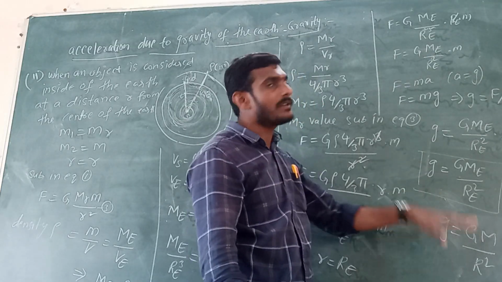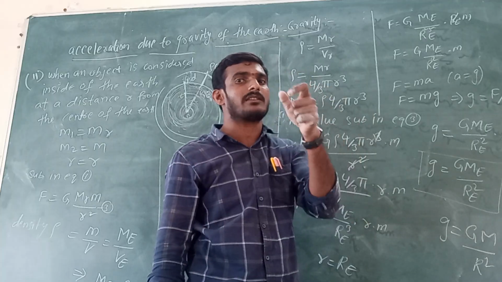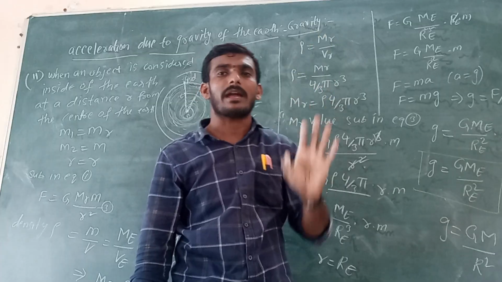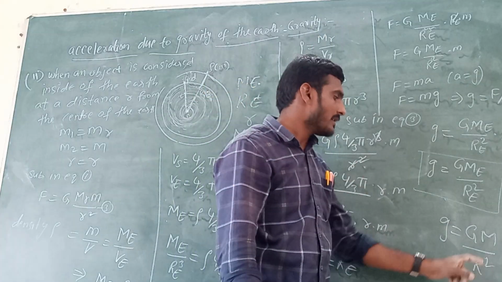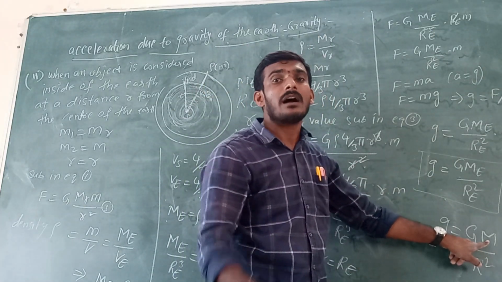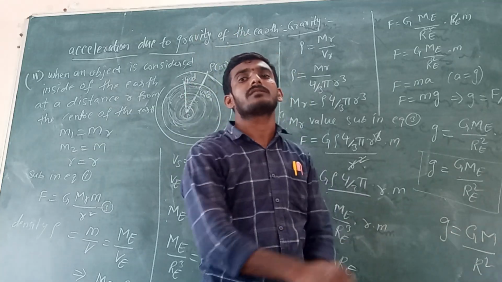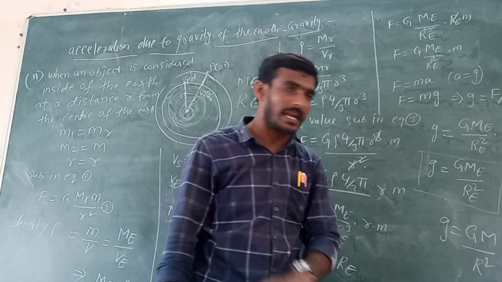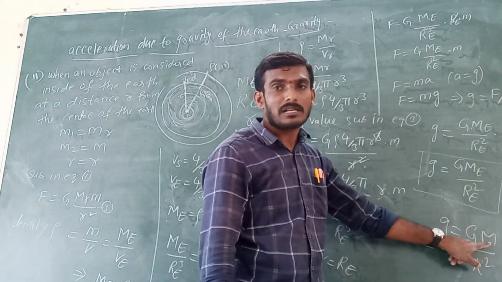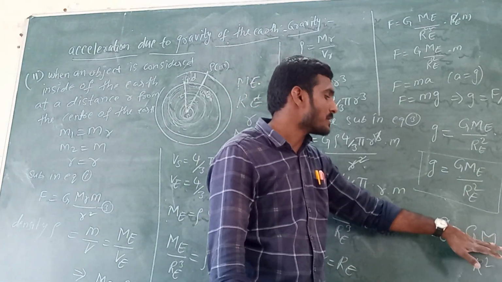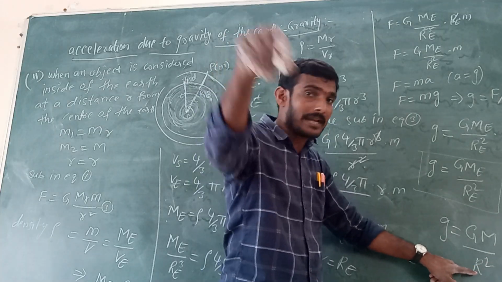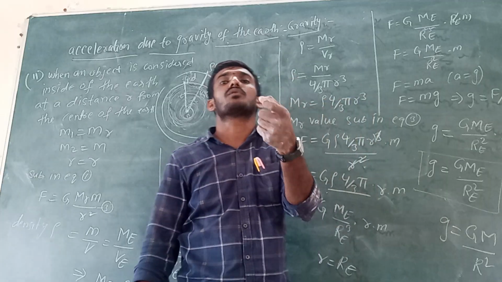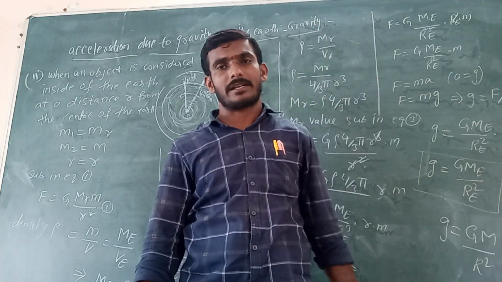This is a constant value that does not change anywhere, 6.67 into 10 to the power minus 11 Newton meter square kg power minus 2. But here m is the mass of any planet. Which planet you want to take, you can take its mass and radius, substitute here, and then you will get the gravitational acceleration of that planet.